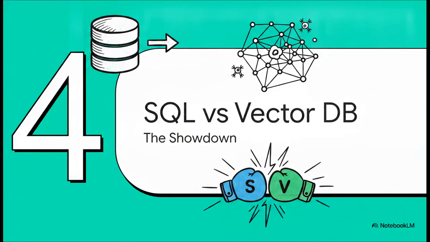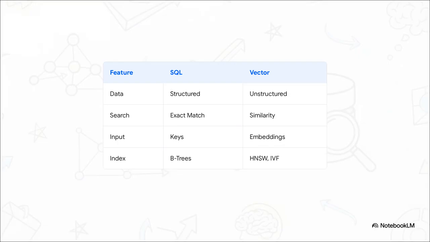Which brings us to part 4, traditional versus vector databases, the showdown. When you compare these systems head-to-head, the differences are just night and day. SQL handles structured tables and JSON, while vector databases absolutely thrive on unstructured text, images, and audio. The search logic goes from exact match to similarity and contextual matching. Your query input changes from strict SQL keys to natural language or embeddings.